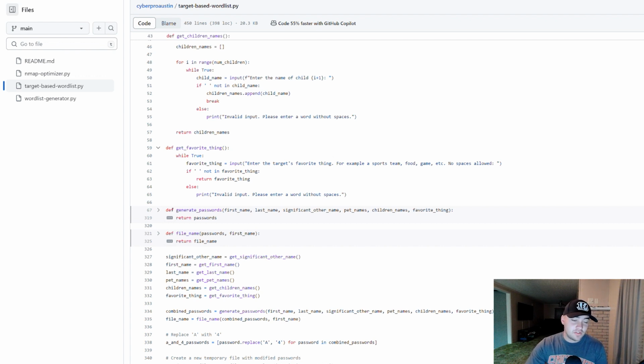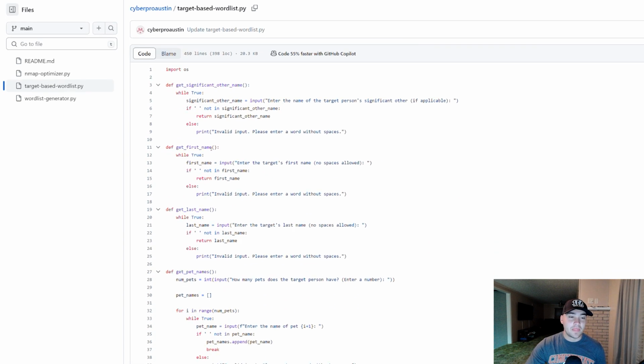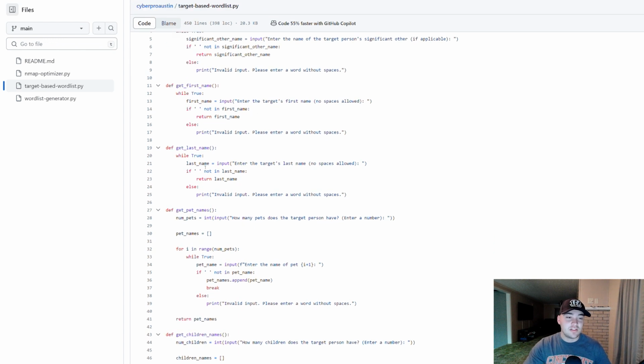Now we get down into the generate passwords function. One thing I will say about this is that I made it in a way that not everybody has a significant other, not everybody has kids. So you can skip these when you're going through the input. For get significant other name, if you just hit enter, it'll move on to the next one, and it's not going to generate any passwords about the significant other. With any of these, you can just hit enter, enter, enter, enter, and it'll just put 0 passwords to the file.